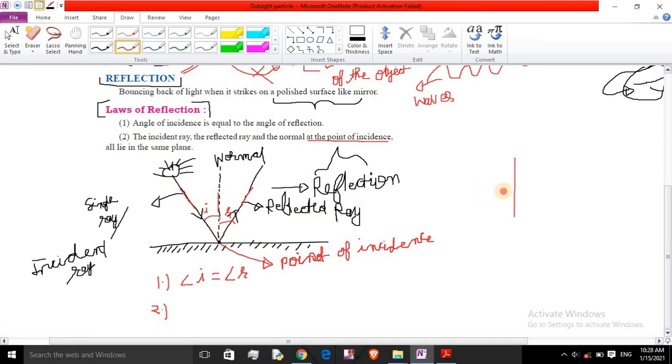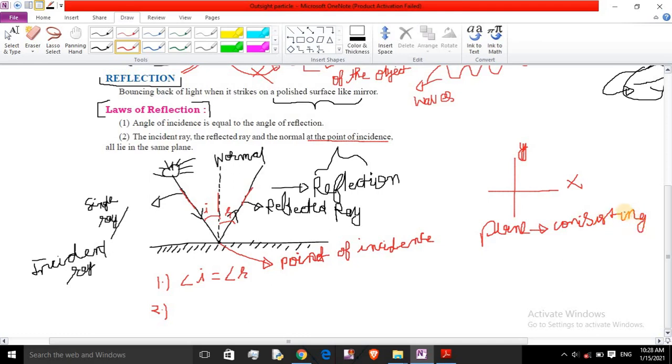A plane means the xy plane, or any plane consisting of two dimensions only.